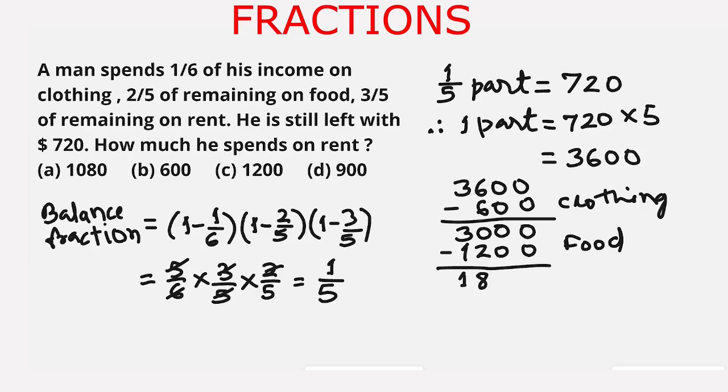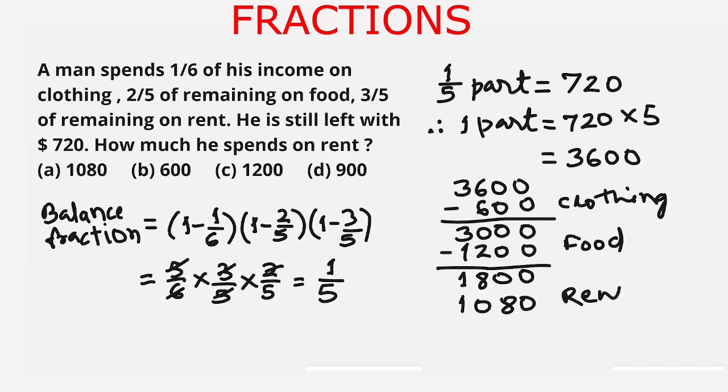This is the remaining amount after spending on food, and he spends 3 upon 5 of this 1800 on rent. So 5 divides 1800 for 360 times, and 3 times 360 is 1080.